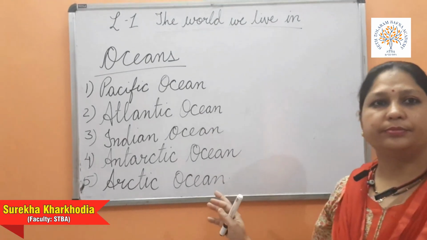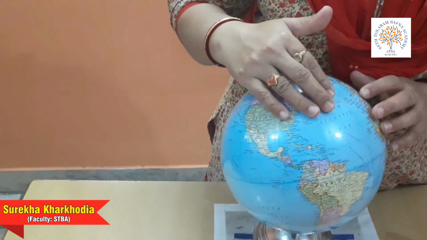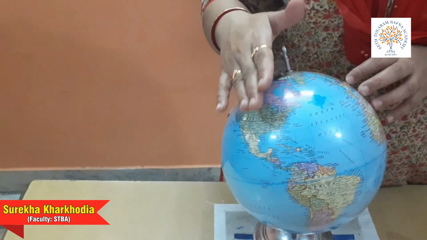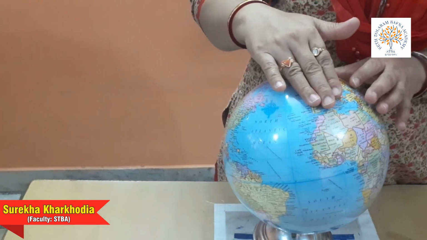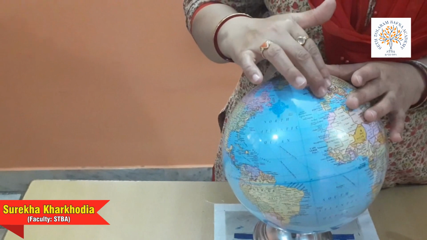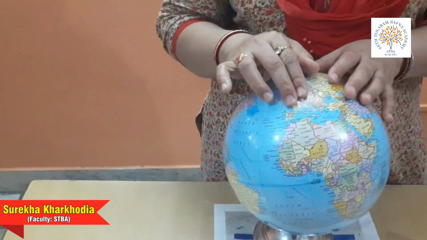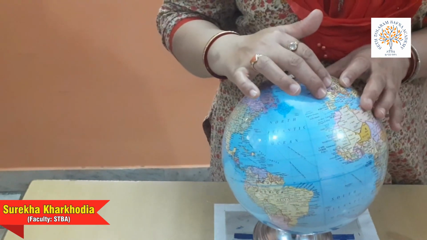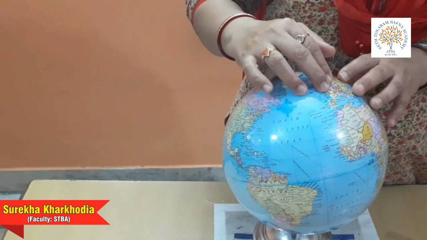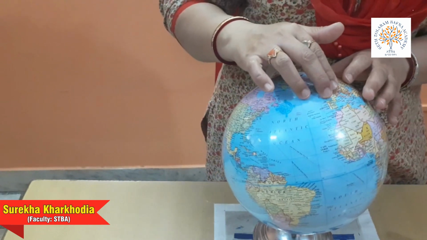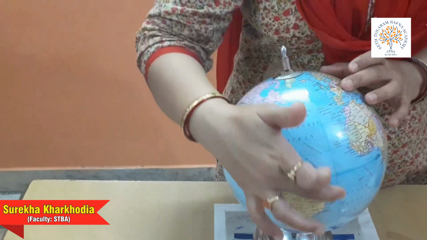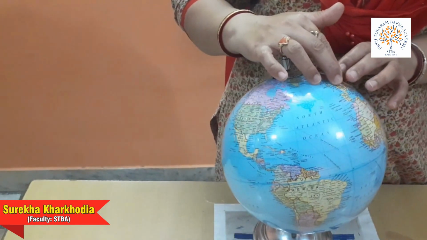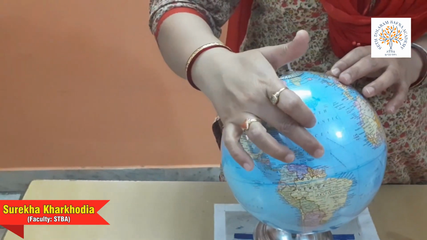You can see on the globe that Atlantic Ocean is here. So it is between North America and Europe. When Ferdinand Magellan, you know the name Ferdinand Magellan, he was a sailor. Sailor means going by boat. He wanted to sail till the tip of South America. So he started sailing. He crossed the Atlantic Ocean.